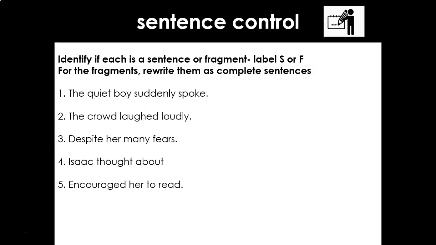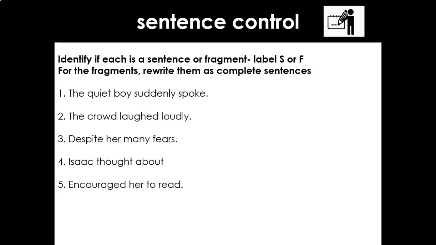Let's look at number 4. Isaac thought about. Now again, we've got the subject Isaac, we've got the verb thought, but this word about means we're immediately looking at an incomplete idea. What did he think about? So we need to complete that sentence. Isaac thought about basketball. Isaac thought about going to bed.